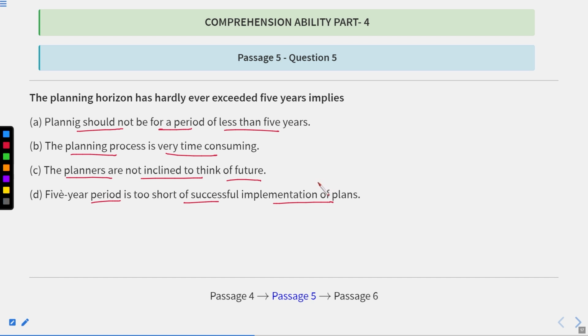As we have read there, they were talking about some investment that is inadequate. Now let us see the first option, planning should not be for a period of less than 5 years. The planning process is very time consuming. The planners are not inclined to think of future. 5-year period is too short for successful implementation of plans. So the answer will be D, that is, 5-year period is too short for successful implementation of plans. How? Let us see this.